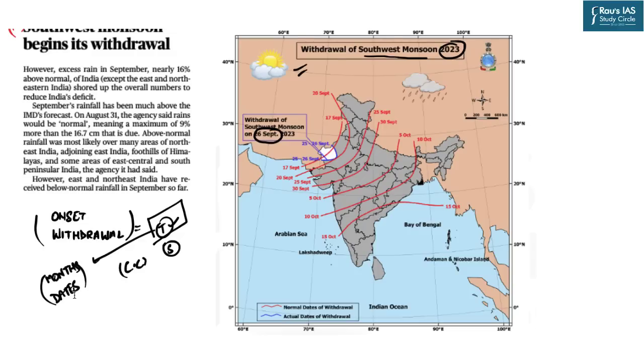So now the important thing for you is to see the dates of the withdrawal of the monsoon given in the NCERT. Those dates are the normal, the static concepts, but because of climate change, certain dates have been shifted. It has been witnessed that because of climate change, there has been a delayed impact on the Indian monsoon. So that means the Indian monsoon has been delayed in terms of onset as well as withdrawal. So this year, 26 September is the withdrawal of monsoon.